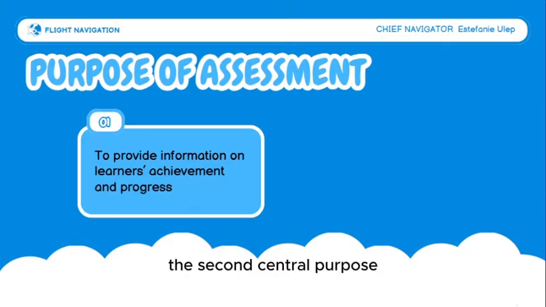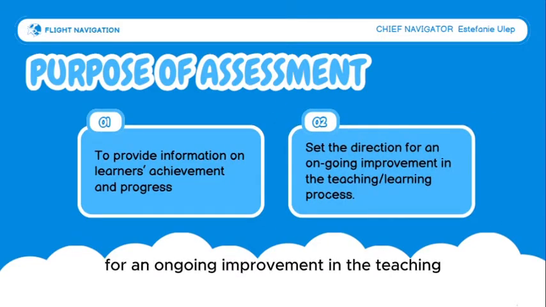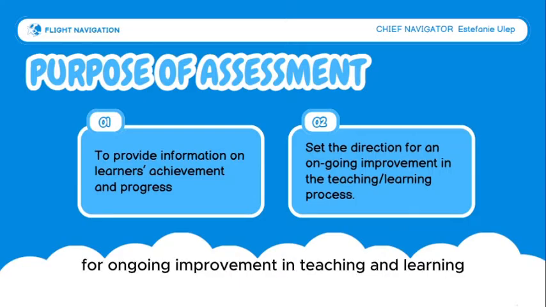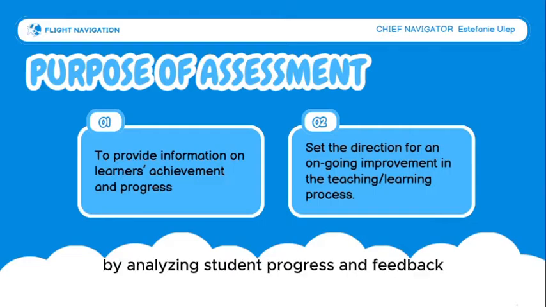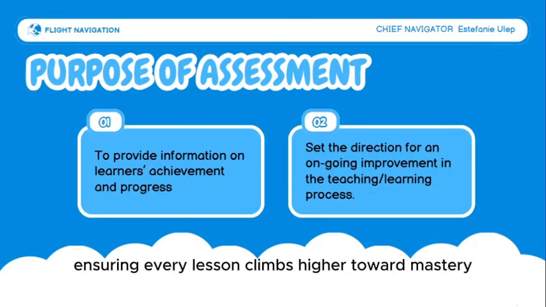But that is not the only purpose of assessment. The second central purpose is to set the direction for ongoing improvement in the teaching and learning process. Assessment also sets the coordinates for ongoing improvement in teaching and learning. Think of it as our autopilot system. By analyzing student progress and feedback, educators are able to refine their teaching methods, ensuring every lesson climbs higher toward mastery.